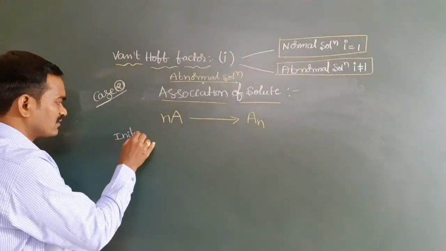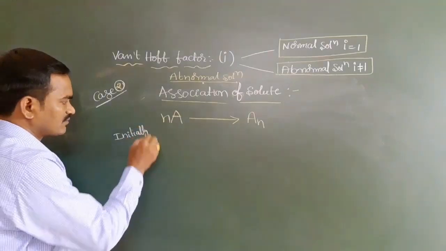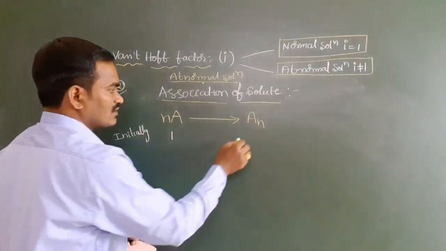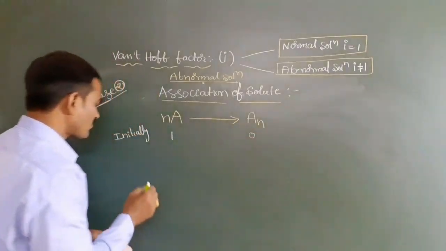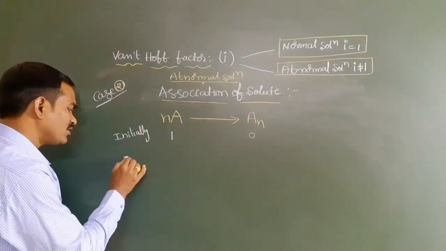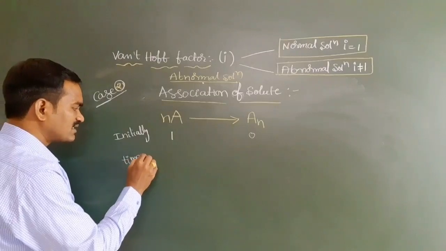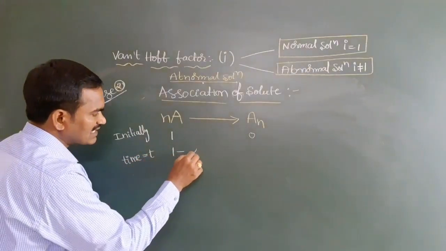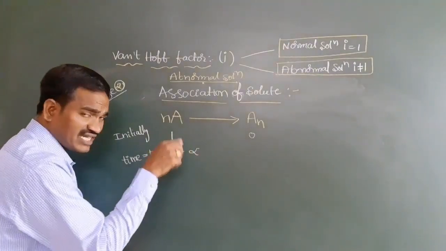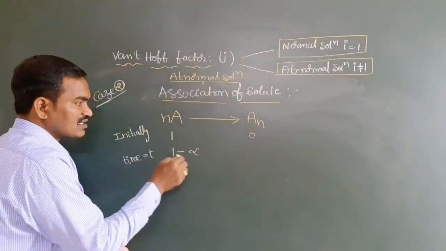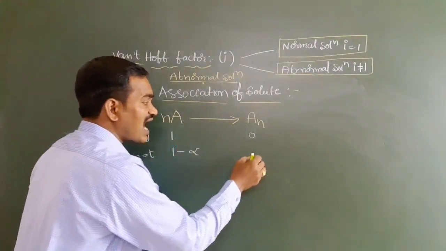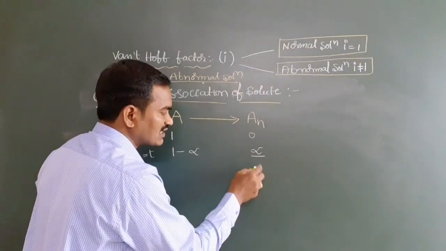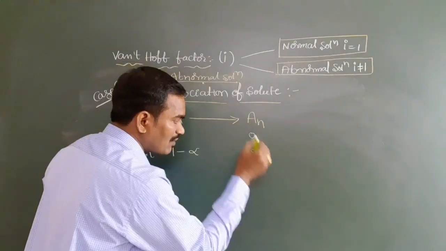Initially, I am taking 1 mole here, and 0 for the product. Now at time t: 1 minus alpha, and alpha by n.